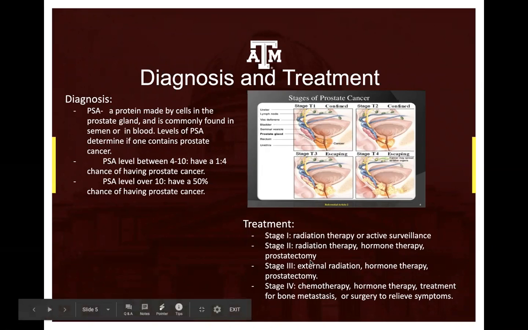Stages 2 and 3 normally result in radiation therapy or hormone therapy, or sometimes a prostatectomy, which removes parts of the prostate to get rid of the cancer. If it is stage 4 or higher, they will most likely need chemotherapy, hormone therapy, treatment for bone metastasis, in which the cancer has grown outside of the prostate into other organs or the bones, or they will need surgery to relieve certain symptoms of the body.